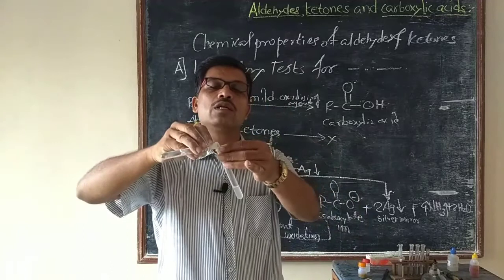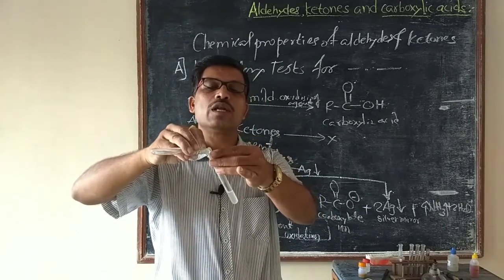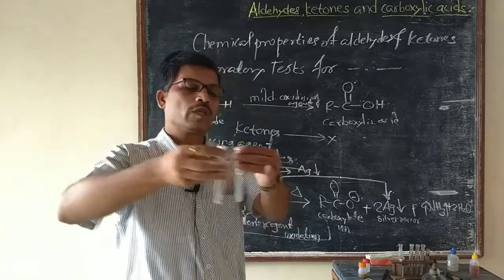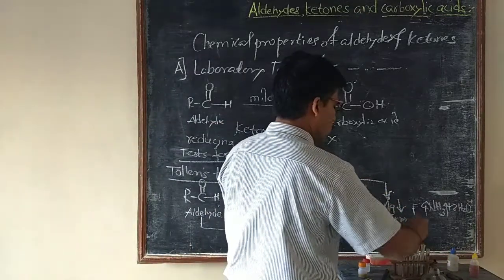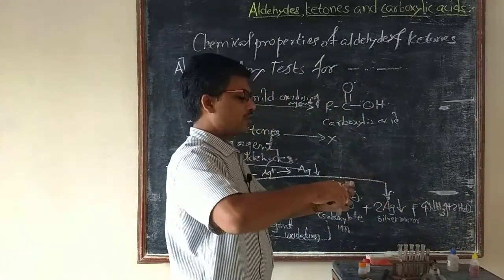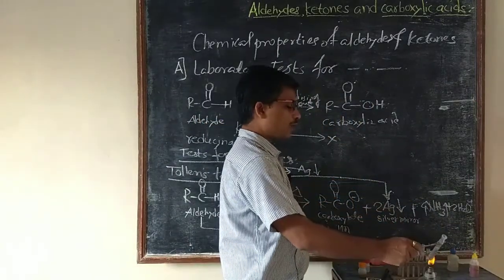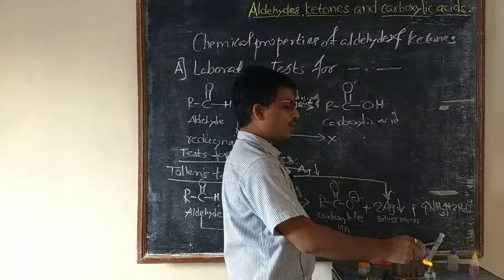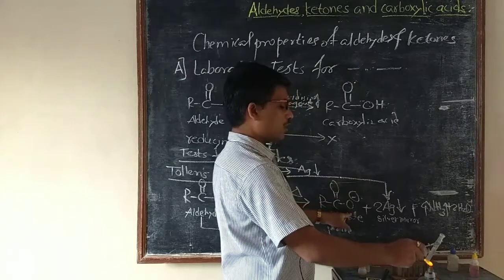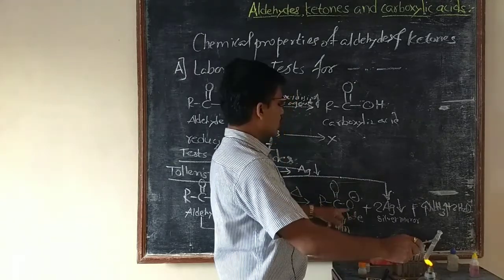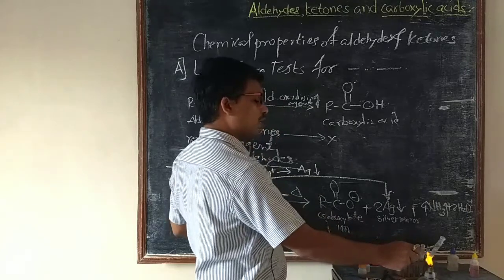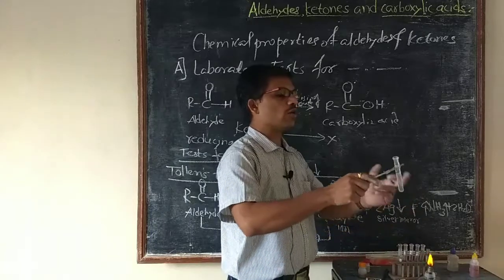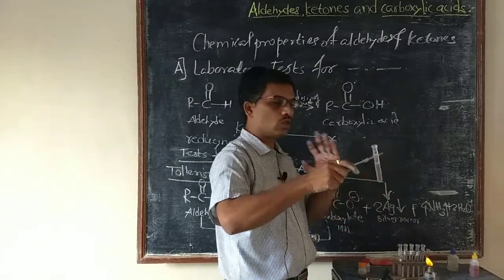We will add this reagent, the ammoniacal silver nitrate solution, and heat this reaction mixture. After heating for a few minutes, the aldehyde is oxidized into its carboxylate ion, and the Ag plus of the ammoniacal silver nitrate is converted into Ag and gets deposited on the glass wall of the test tube.